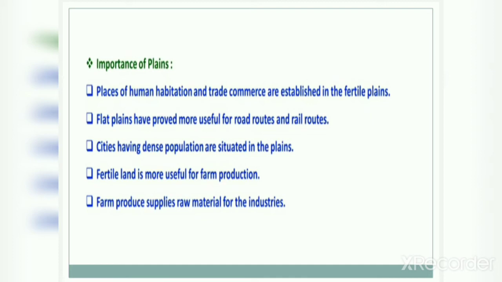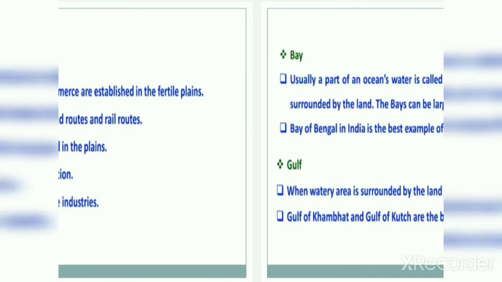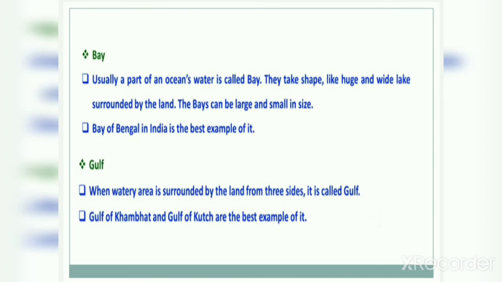Now, apart from mountains, plateaus and plains, there are some other kinds of landforms also. Let's study those landforms in detail. So let's start with the bay. Usually a part of an ocean's water is called a bay. Bays take shape like a huge and wide lake surrounded by land. Bays can be large or small in size.